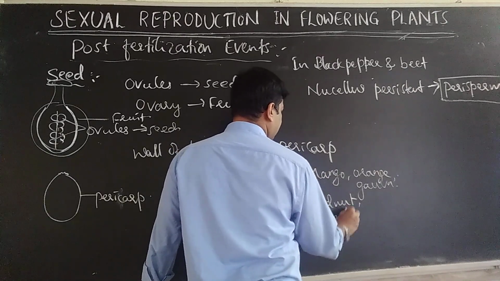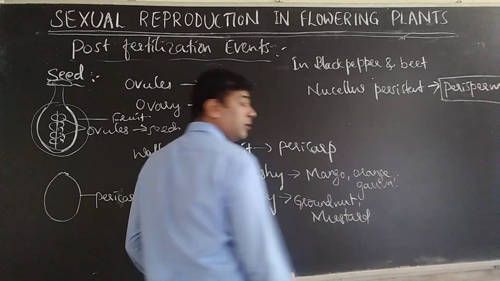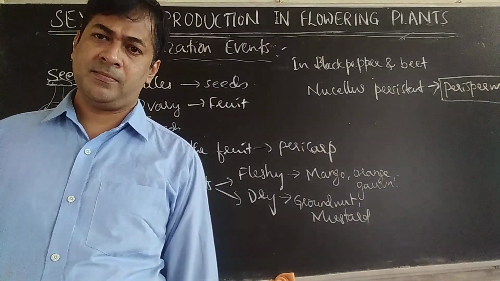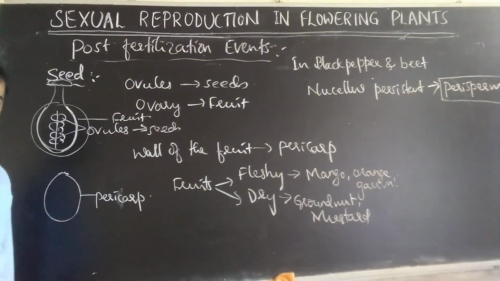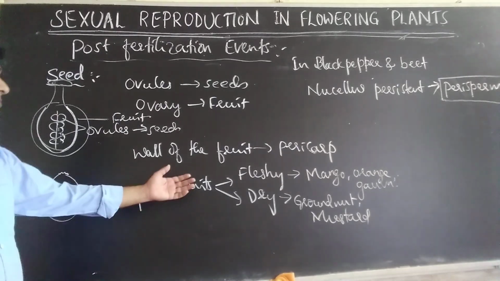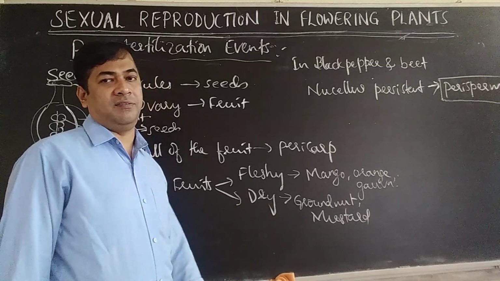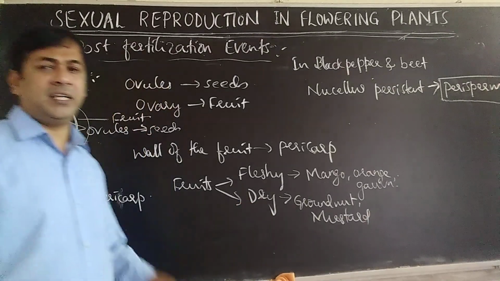Mustard, which is ಸಾಸಿವೆ. We say sesame, sesame oil, ಸಾಸಿವೆ ಎಣ್ಣೆ. So some fruits will be fleshy containing juicy part and some will be dry fruits like walnut and mustard. You can take many examples.